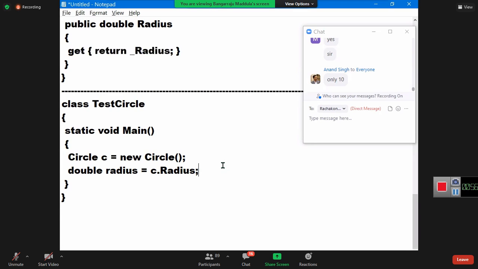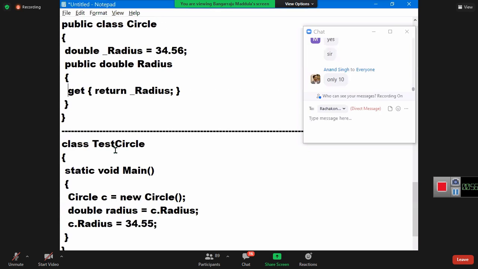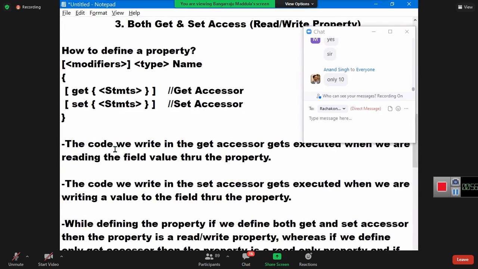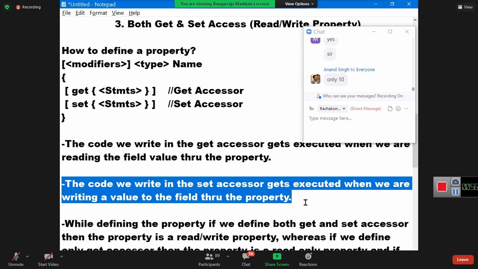This is valid. But in the next line, if I try to say c.radius equals and assign a new value like this, I cannot do it. Are you clear? Now this is valid and this is invalid. But guys, just comment it out. Now let me explain the setter also. Set. When will the setter execute? I told you: read.